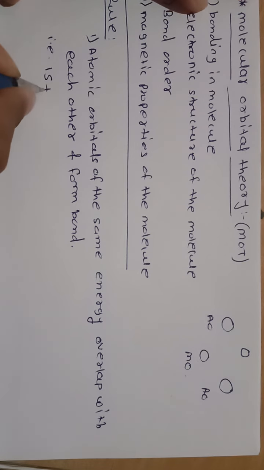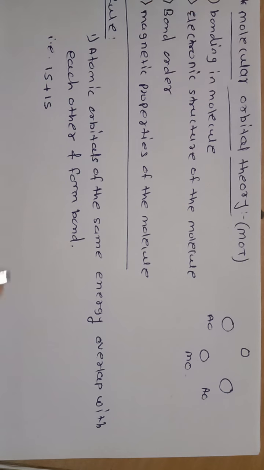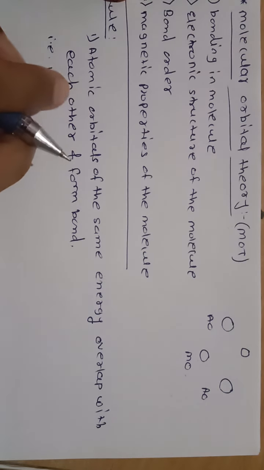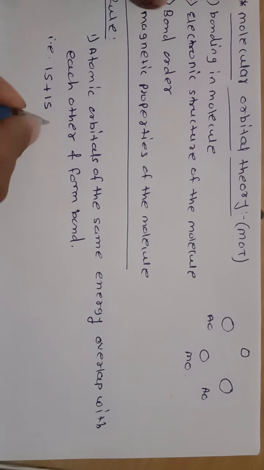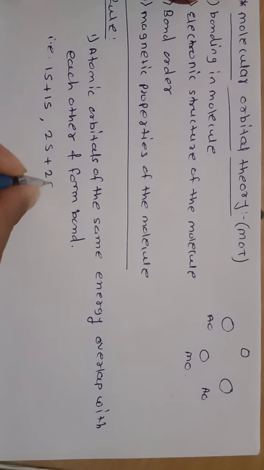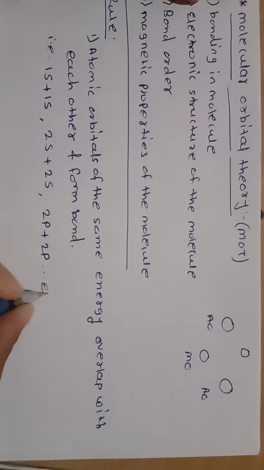The 1s atomic orbital overlaps with the atomic orbital of another atom, that is the 1s orbital. Suppose this 1s orbital of the first atom overlaps with the 1s orbital of another atom. These 1s and 1s are atomic orbitals of two atoms. They overlap with each other and form the bond. Or the 2s atomic orbital overlaps with the 2s atomic orbital of another atom, or the 2p atomic orbital of one atom overlaps with the 2p atomic orbital of another atom.